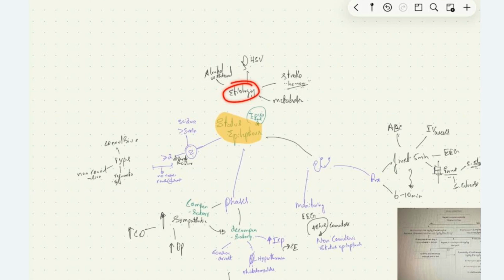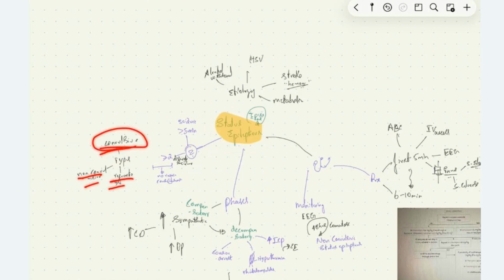Now, what are the causes of status epilepticus? Alcohol withdrawal, HSV infection, post-stroke, or metabolic abnormalities like hypoglycemia, hypocalcemia, and other electrolyte imbalance can cause status epilepticus. The types of status epilepticus are convulsive type, non-convulsive type, and refractory type.